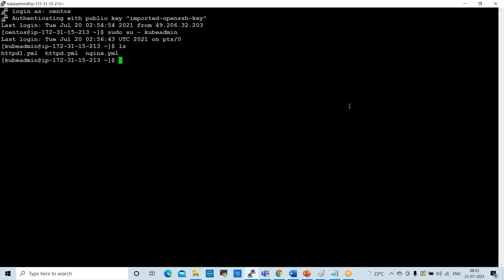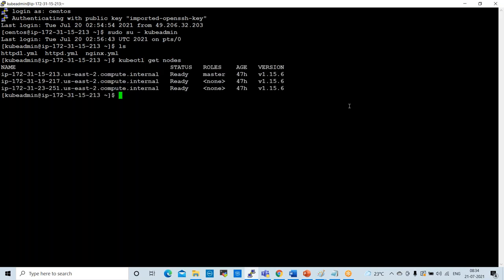These are the deployments we performed yesterday. Before going to pods, first I'll check the nodes: kubectl get nodes. These are the nodes available. This is our cluster: 2 nodes and 1 master are available.